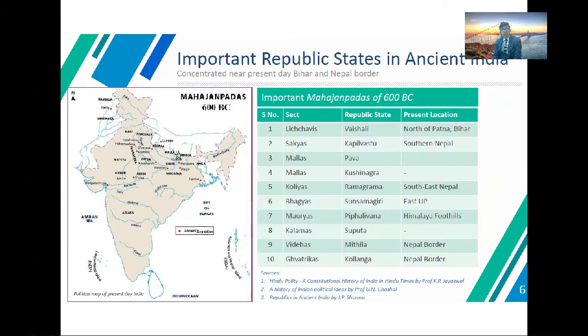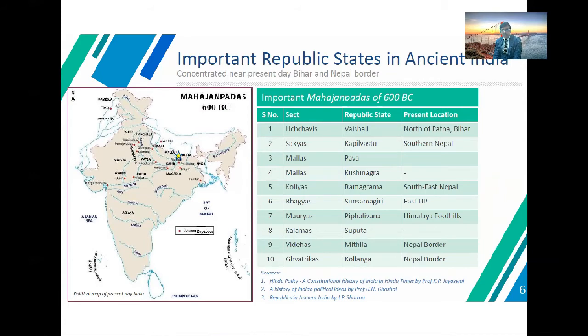So in these cases, the important Mahajanapadas of 600 BC related with the Licchavis, a republic state, Vaisali, north of Patna, Bihar; Sakyas, Kapilvastu, southern Nepal; Mallas, Pava and Kusinara, southeast Nepal; Vajjis, East UP; Moriyas, Himalayan foothills; and Videhas, the Mithila Nepal border.